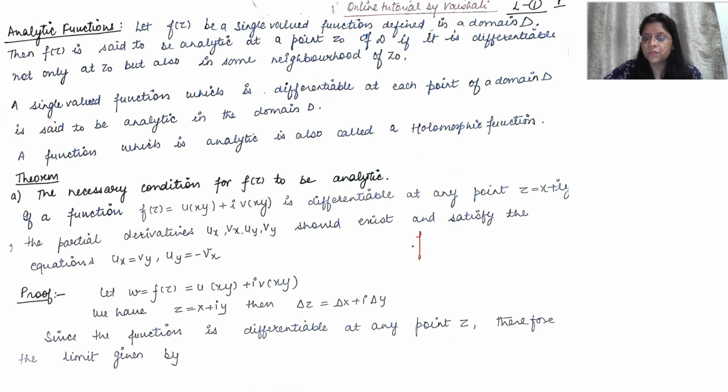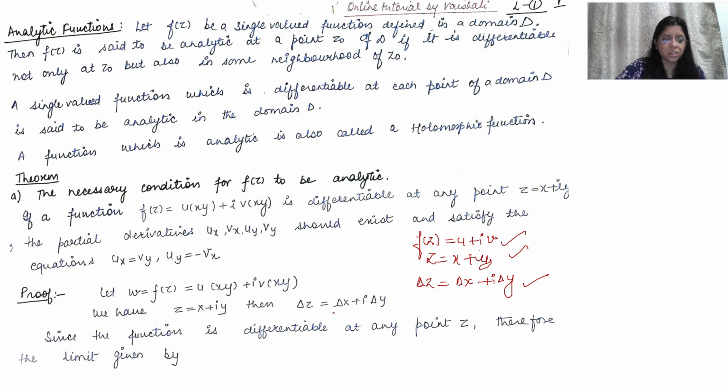So for the proof, we'll first take f(z) equal to u plus iv and z equal to x plus iy. So the small increment in the z value will become delta z equal to delta x plus i delta y. This is the function, this is the variable z, and this is the small increment in the value of z. Now we know the function is differentiable at a point z. So the same is written here. See, let w equal f(z) equal to u plus iv. We have z equal to x plus iy and delta z as this. Since the function is differentiable, we'll be using this condition that the function is differentiable at any point z.